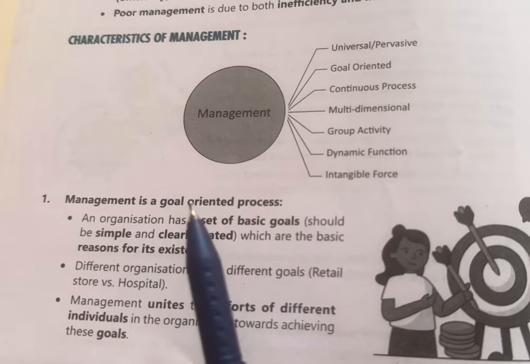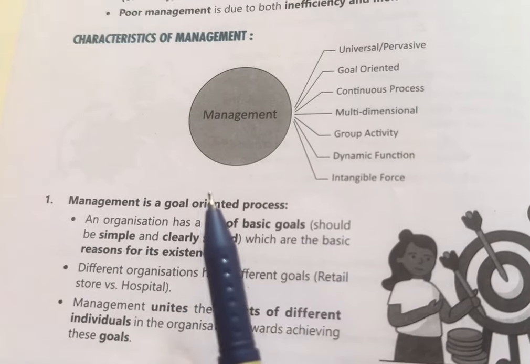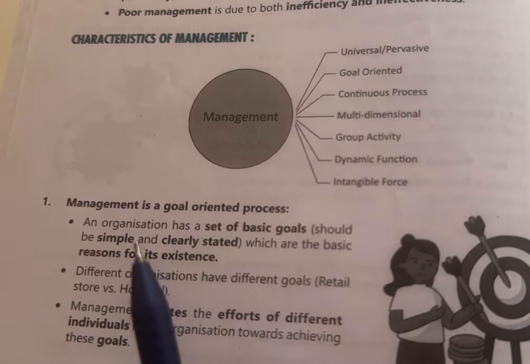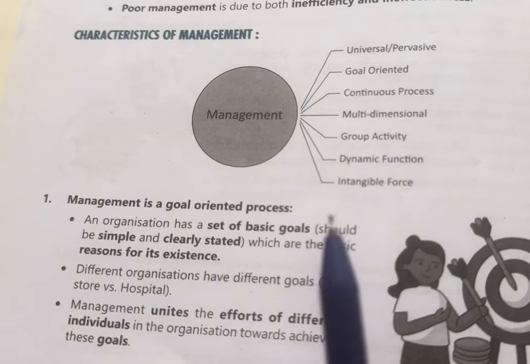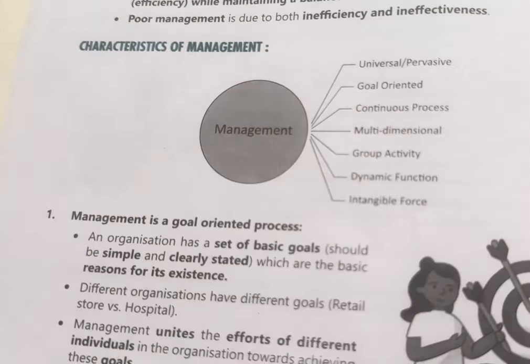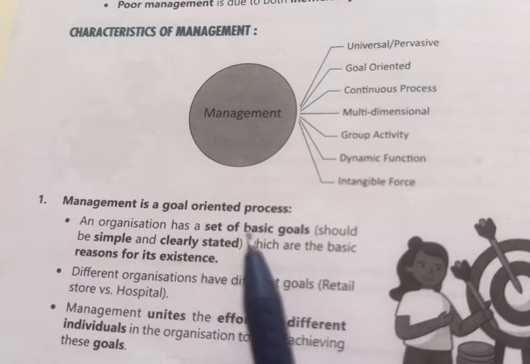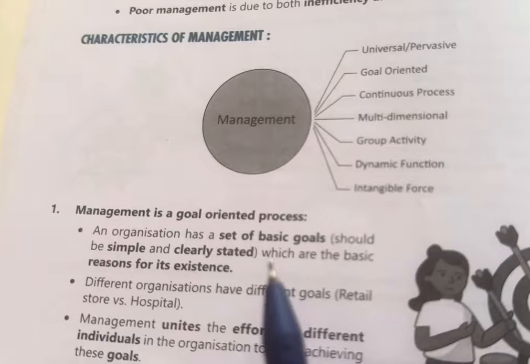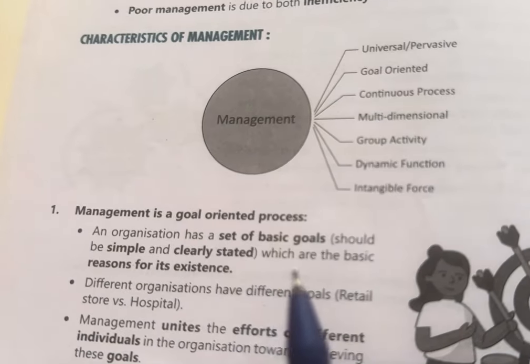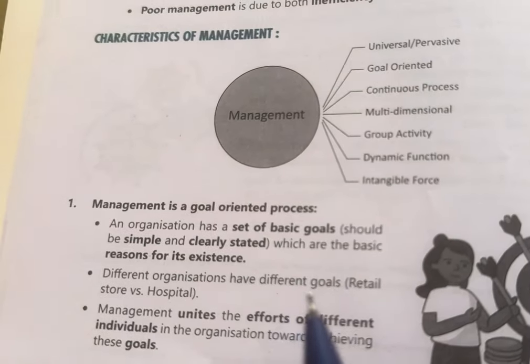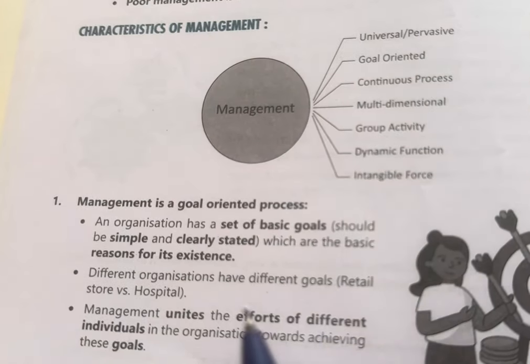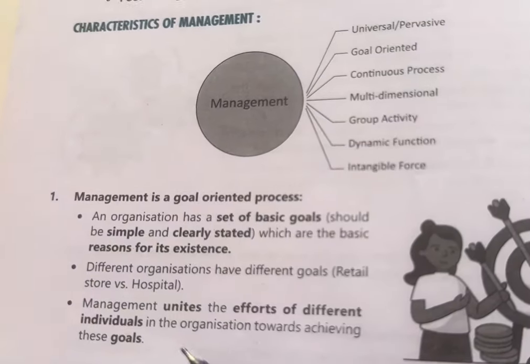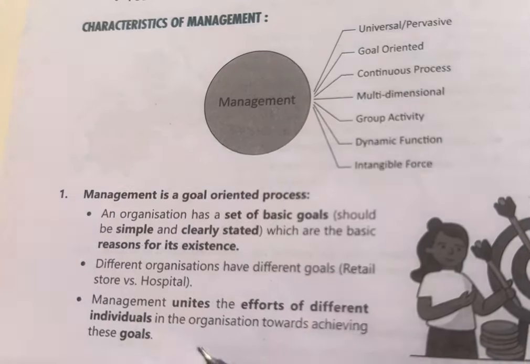First is management is a goal oriented process. Goal here refers to the objective of an organization. As you know, any organization is set up to achieve a target. So an organization has a set of basic goals. Goals should be simple and clearly stated, which are the basic reasons for its existence. Different organizations have different goals, like a retail store versus a hospital. Management unites the efforts of different individuals in the organization towards achieving these goals.